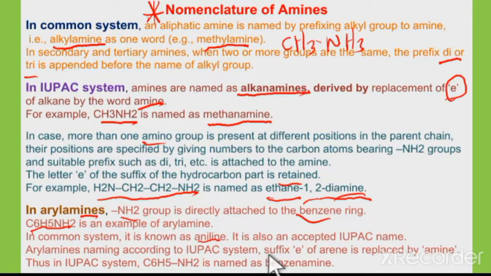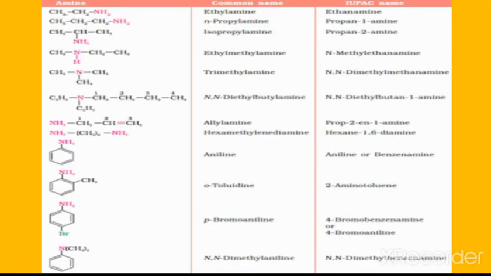In the case of the IUPAC system, the suffix E is replaced by amine. For example, this one C6H5NH2 is benzene amine. Benzene at the end E is replaced by amine. So this is the nomenclature of amines, both aliphatic as well as aromatic amines.